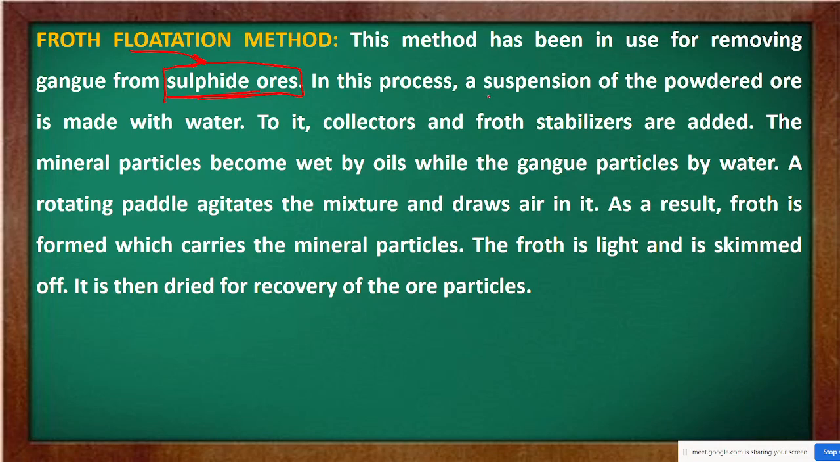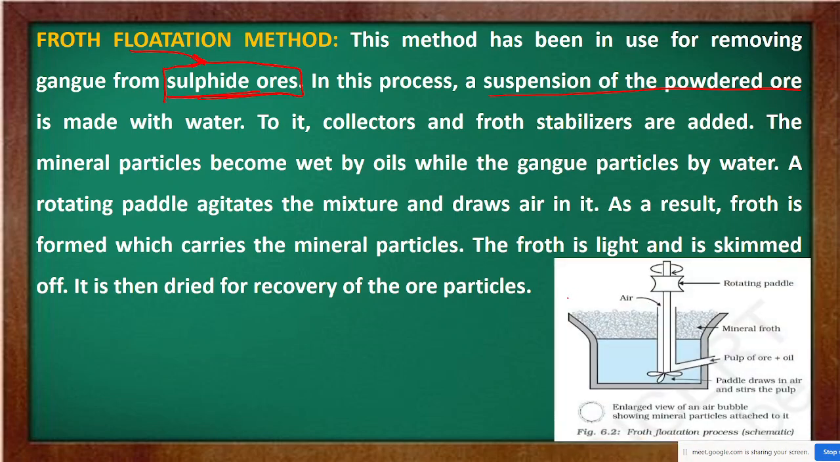Here a suspension of the powdered ore is made. If it is visible to you, you see what is done here. A suspension of the powdered ore is made with water. Meaning the ore is mixed in water, and after that, collectors and froth stabilizers are added to it. The mineral particles become wet by oils, while the gangue particles become wet by water.